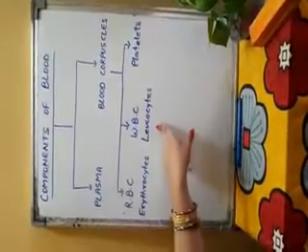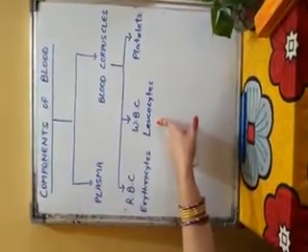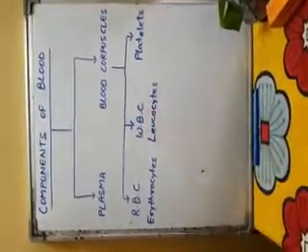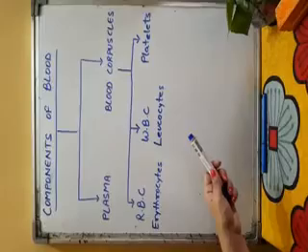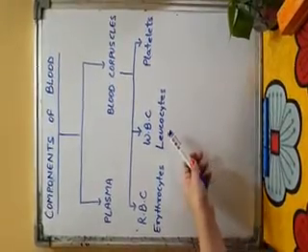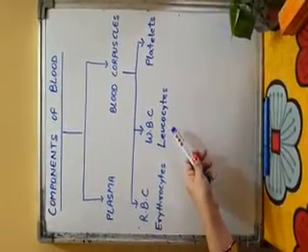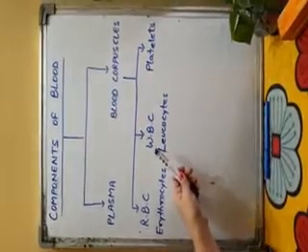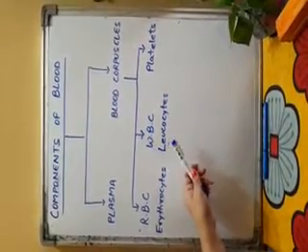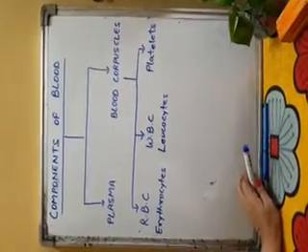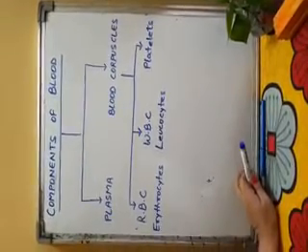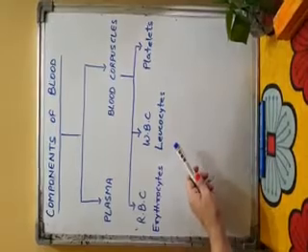The second part of blood corpuscles is WBC, or white blood corpuscles. It is also called leukocytes. These are colorless blood corpuscles of different shapes and sizes. The lifespan of WBC is 12 hours to a few days.